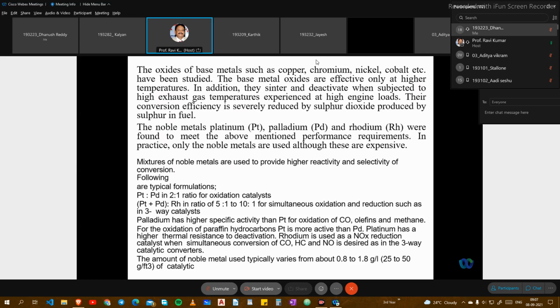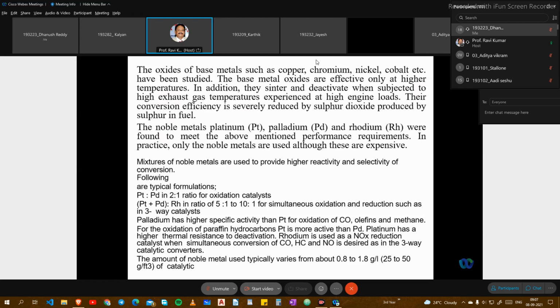Mixtures of noble metals are used to provide higher reactivity and selectivity of conversion. Mixtures of noble metals are like platinum, palladium, and rhodium. A typical formulation is platinum and palladium in a 2:1 ratio for an oxidation catalyst, and platinum, palladium, and rhodium in ratios of 5:1 or 10:1 for the simultaneous oxidation and reduction, such as in three-way